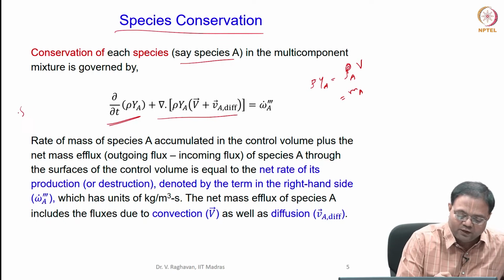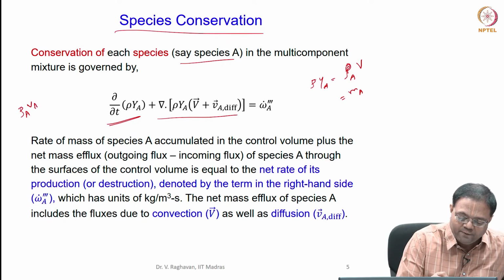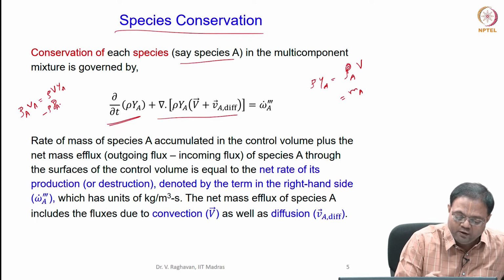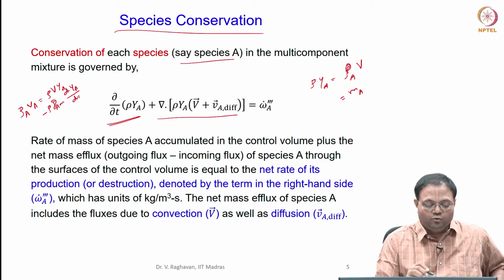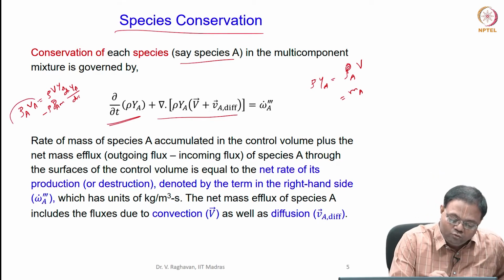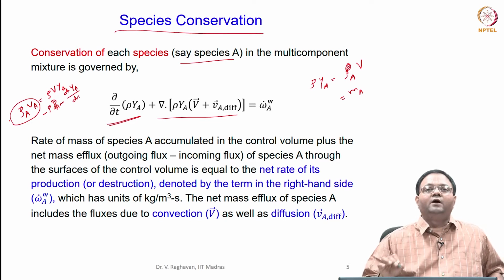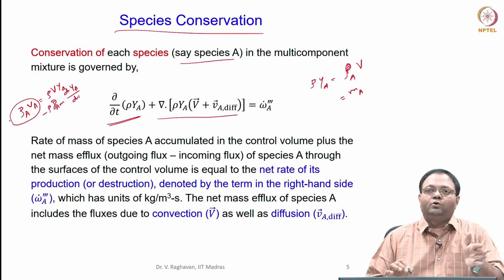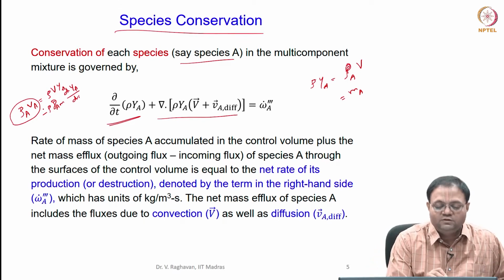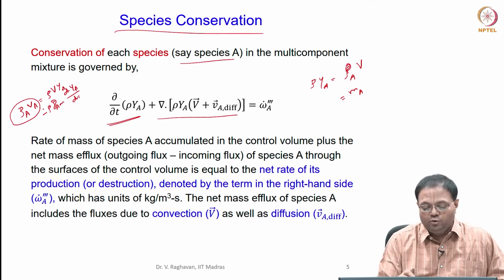So, we know this: rho A Va equals rho V Ya minus rho times the diffusion coefficient of A in the mixture into dYA by dx, in the x direction. This is the net mass flow rate of A per unit area of cross section through a particular face. When you take the sum over all faces, you get this term.